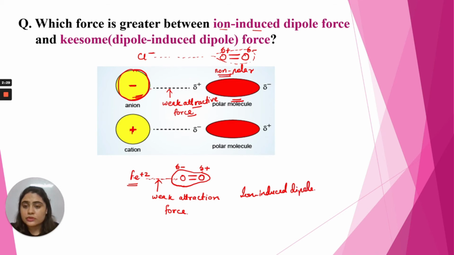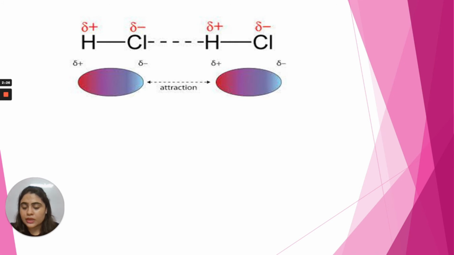Next, we come to the next force, which is the dipole-dipole force. In this, what happens is that there are molecules having a permanent dipole moment, like HCl. This is a polar molecule because of the large electronegativity difference between the chlorine atom and the hydrogen atom. The bond will get polarized. Here it will be a partial negative charge, and here it will be a partial positive charge. So this is a molecule having a permanent dipole moment, and the direction of the dipole moment will be from the positive center to the negative center. This is the direction of the dipole moment.